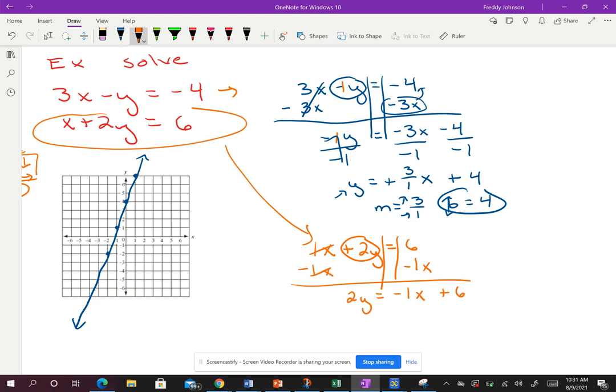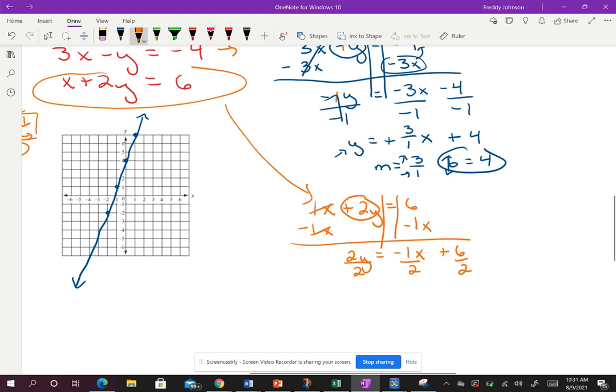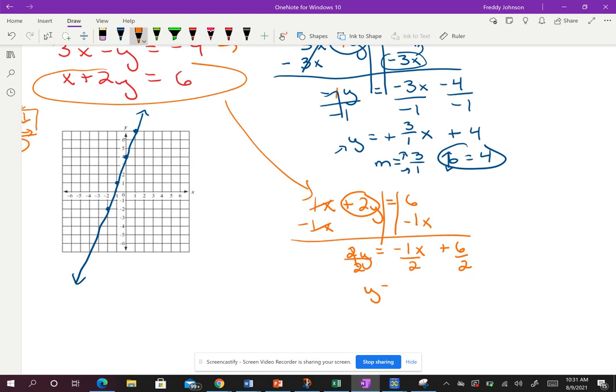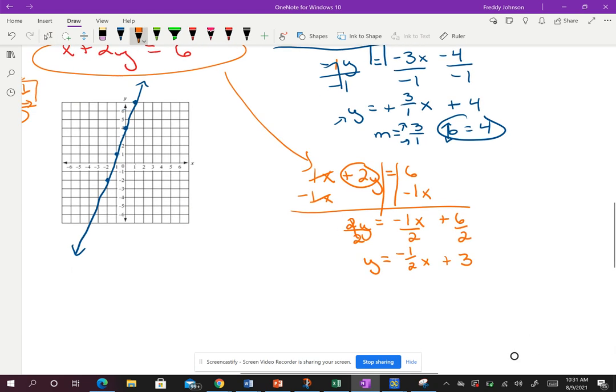Then from here, I'm going to detach this 2 because I got to get the y by itself. So I'm going to detach it by dividing. So I'm going to divide everything by 2. These cancel out. I'm left with y equals -1/2. Leave it as a fraction. We're good with that. Plus, try not to leave this as a fraction. 6 divided by 2, oh, that's 3. So now the y is by itself.